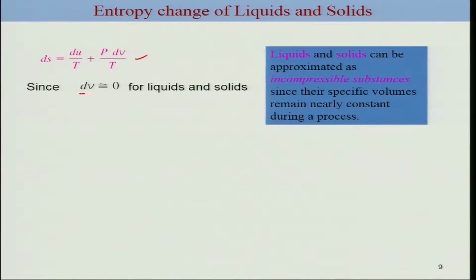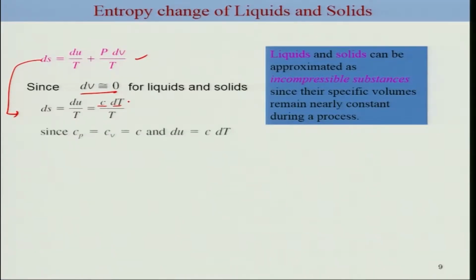And thus we can write this expression in this form, simply du by T, and since we know that for liquid and solid this can be written simply as C dT, considering C is constant whether it's for the solid or liquid. So this is a common constant specific heat, and du is equal to C dT, so you can replace here.